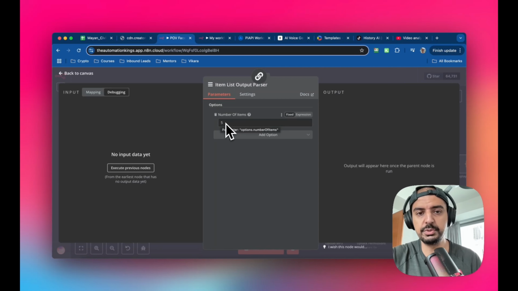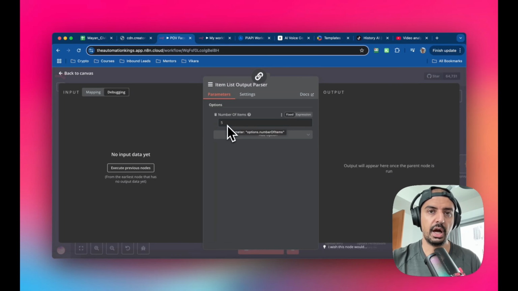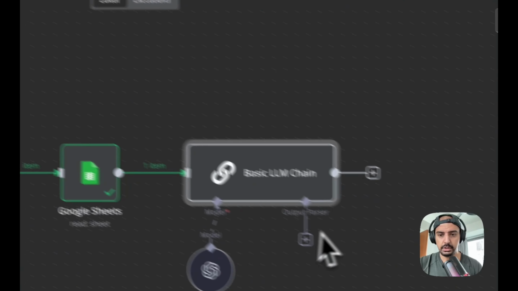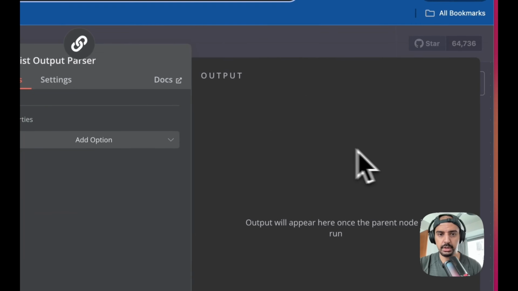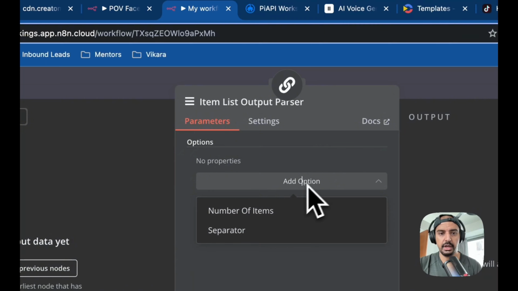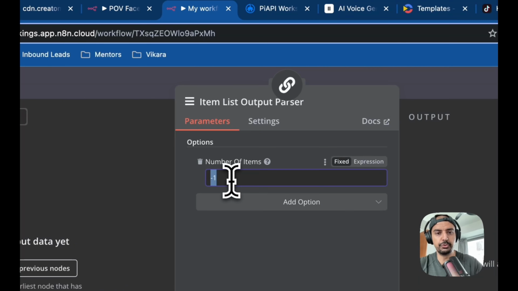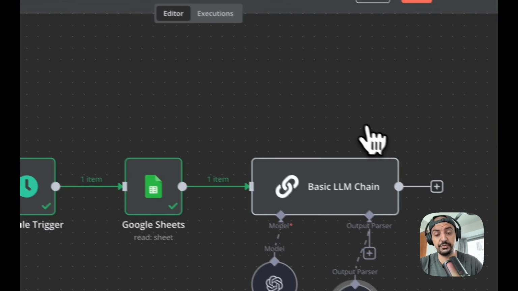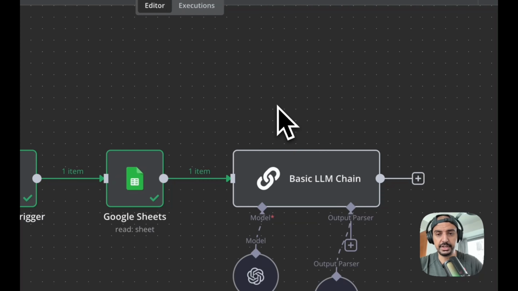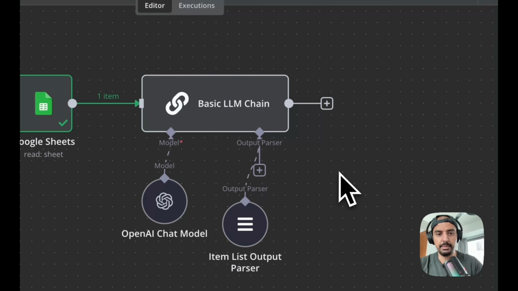Now this number can be whatever you want it to be. What I suggest is if you are going to build it, during the test phase just have like 1 or 2, right? Because you want the workflow to return results quickly. You don't want it to wait too long. Okay, so I'm just going to connect the item list output parser, and I'm just going to use the value 2 for now. Okay, and that's it. That's the first part done. So we've kind of done this together. And remember to label it.